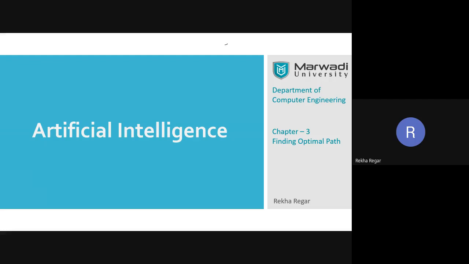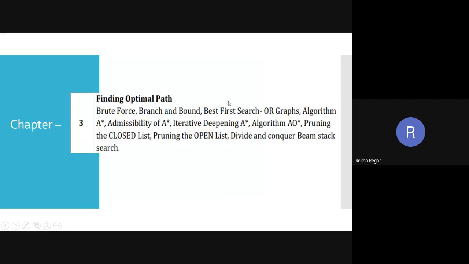Now we will discuss something new. We continue with chapter number 3. In chapter number 3 we discussed brute force, branch and bound, and best first search. In best first search we discussed two things: one is greedy best first search and the second is A star. And last time we also discussed the admissibility of A star.